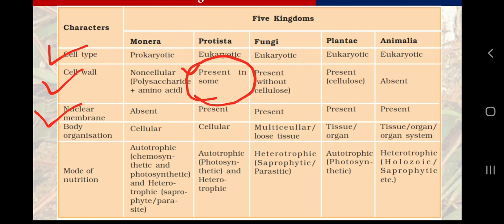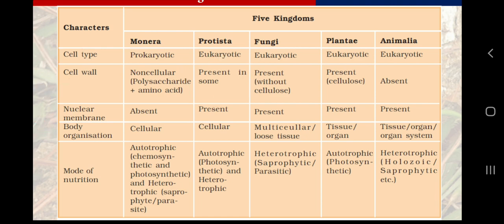So to be very precise, the cell wall is going to be absent in the protozoa and euglenoids, because protozoa are the creatures which we are familiar with. We all are familiar with the amoeba, paramecium, plasmodium vivax, and other single cellular creatures which are spreading diseases. Now I think point number 1, 2 and 3 is clear to all.